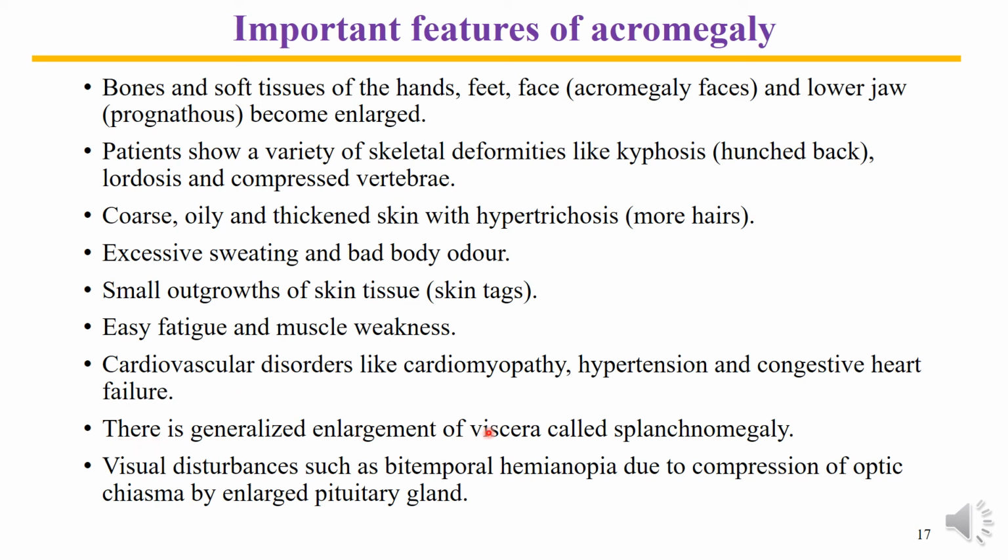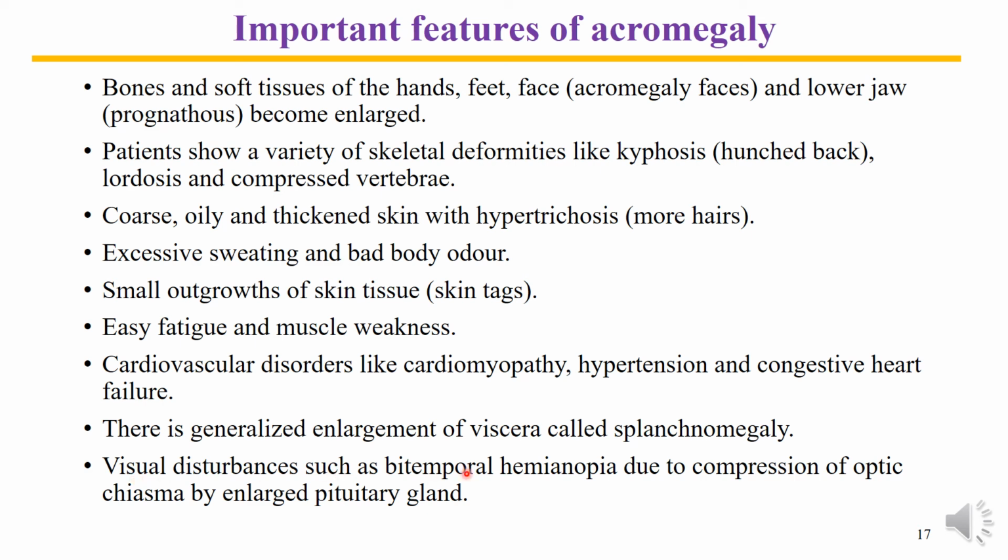There is generalized enlargement of the viscera, almost spleen, liver, gallbladder, and kidney. These organs are increased in size. So collectively the condition is called splenomegaly.